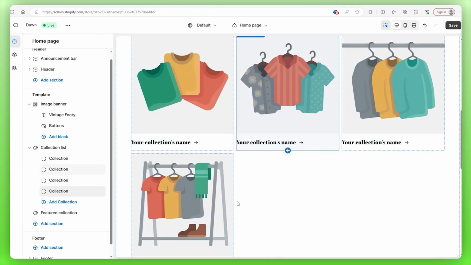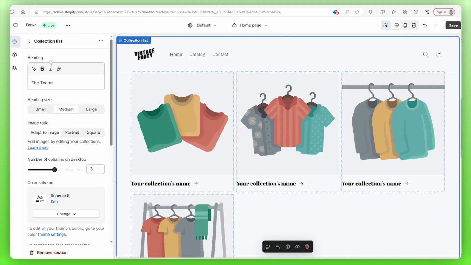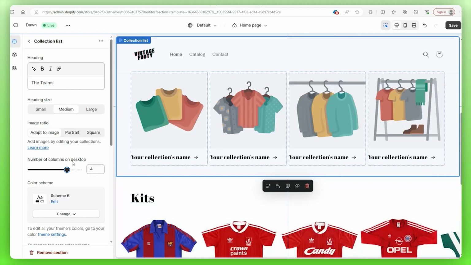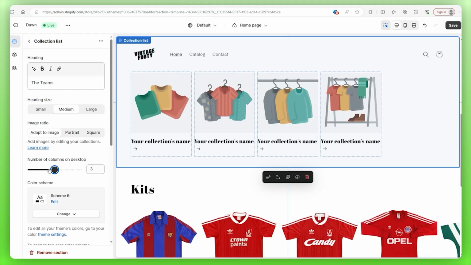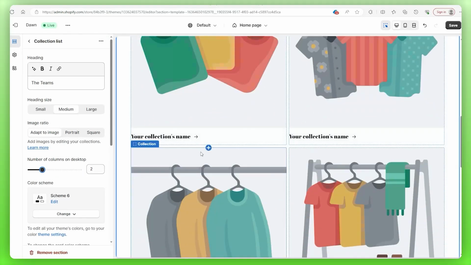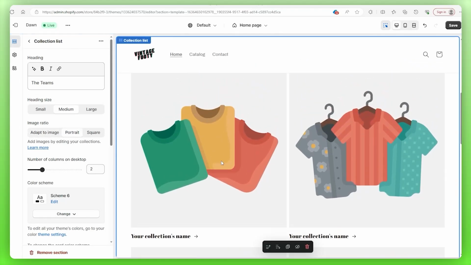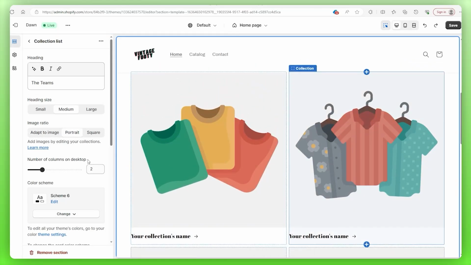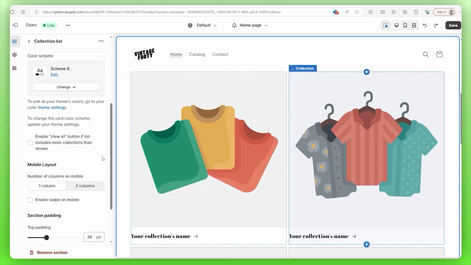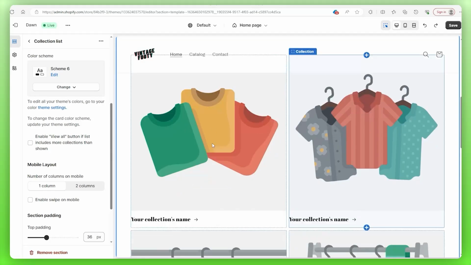Now at the moment, this is a little uneven, so let's fix this by going back to the collections list and accessing our settings, and change the number of columns on the desktop. We can do max 5, which solves our problem, but I prefer the bigger icons, so I'll decrease the number of columns to 2. I'll also change the image ratio to portrait by going to the option right above the columns.